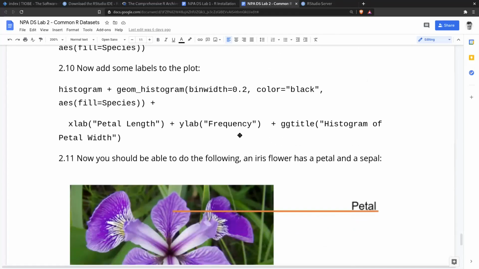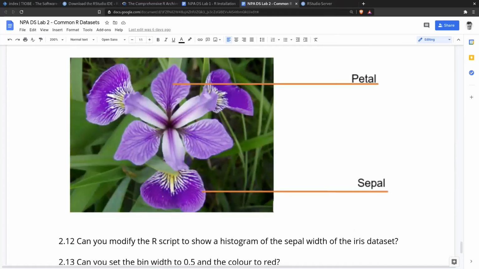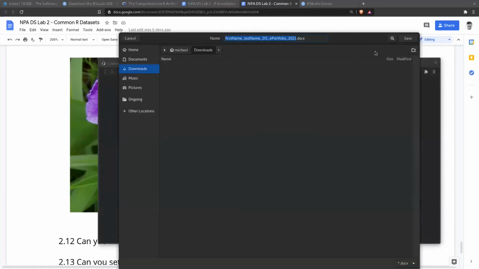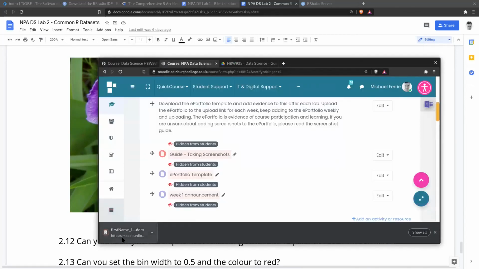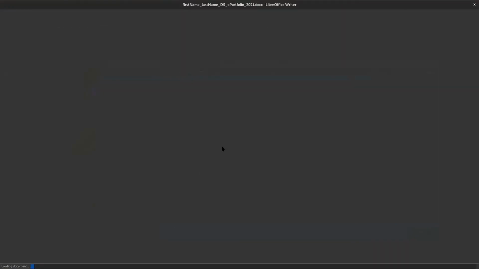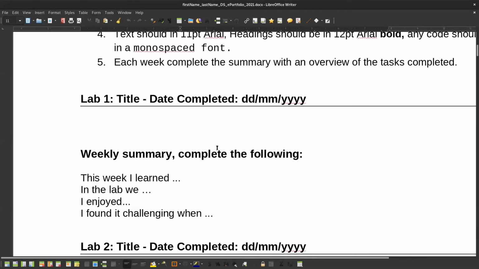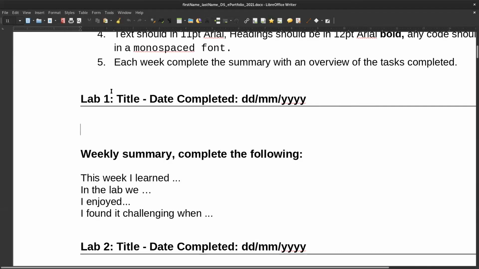Now, once we get to the end of lab 2, on the Moodle, we should have some requirements for the ePortfolio. So for each week, what we want to do is download the ePortfolio template, open up the ePortfolio template, and then we just want to add our name here and fill out the weekly summary for each week. So for lab 1, we would put the lab 1 title here, the day, month, and year, and just add in the requirements. And those requirements will be listed on the Moodle each week.